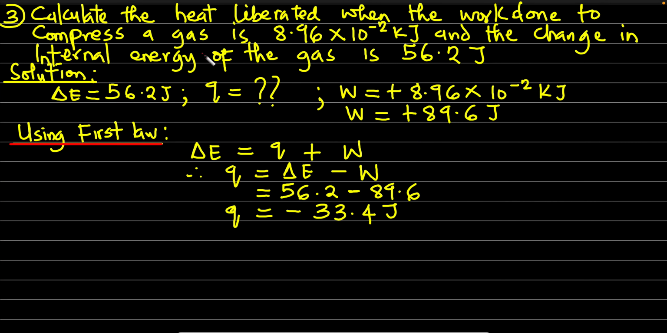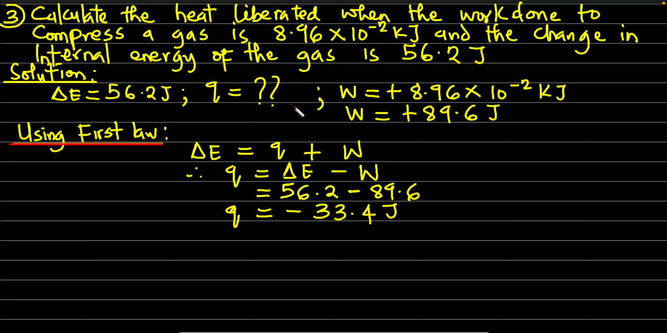They said calculate the heat. This time around, they're asking us to solve for the heat, the Q, no longer the delta E. Calculate the heat liberated when the work done to compress a gas is 9.6 times 10 raised to the power minus 2 kilojoules, and the change in internal energy of the gas is 56.2 joules. Now we write down the parameters. We say delta E is 56.2 joules. Q is what we are asked to find.